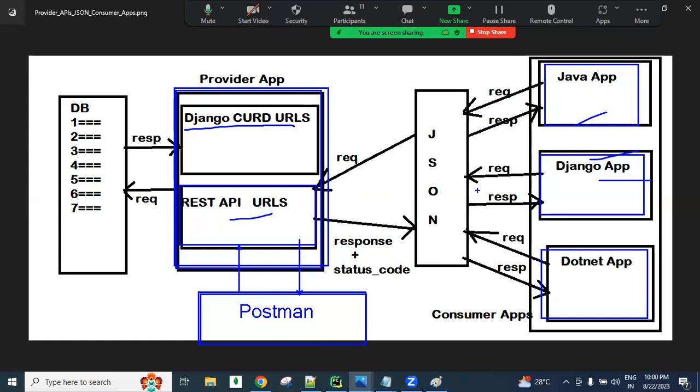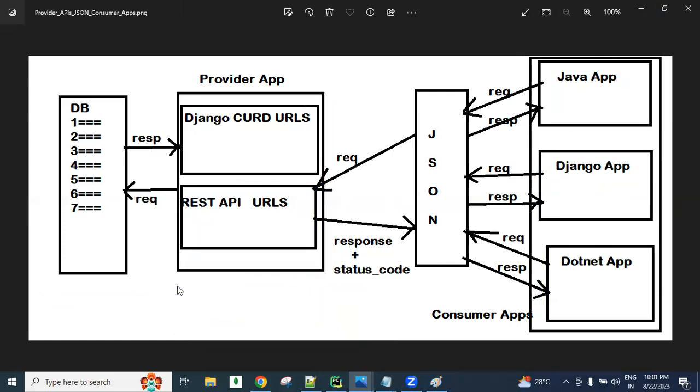This is the REST API. From Python, how we use REST APIs. From the Django project, how we use the REST APIs. From Postman, how we can send the REST API request. From the command prompt, how we send the REST APIs. Like these, I will show you different variations in our sessions.